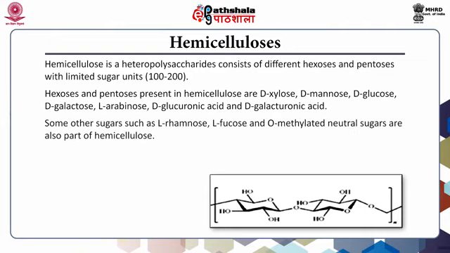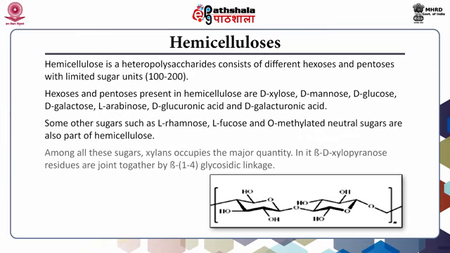Some other sugars such as L-rhamnose, L-fucose and O-methylated neutral sugars are also part of hemicellulose. Among all these sugars, xylan occupies the major quantity. In it, beta D-xylopyranose residues are joined together by the beta-1,4 glycosidic linkage.